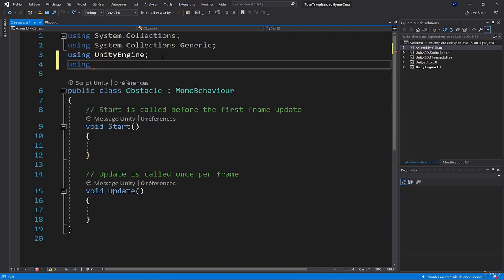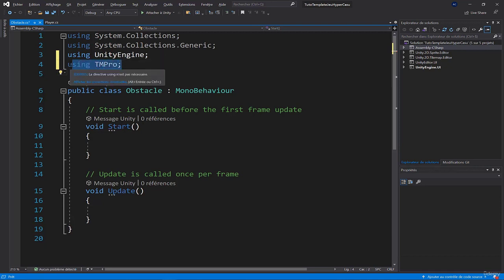If you remember, we imported Text Mesh Pro, so I'll declare a using of TMPro, which will allow me to access the features of Text Mesh Pro, because I want, for example, to be able to increment the player's score when he avoids an obstacle. And for that, I will need to access Text Mesh Pro.